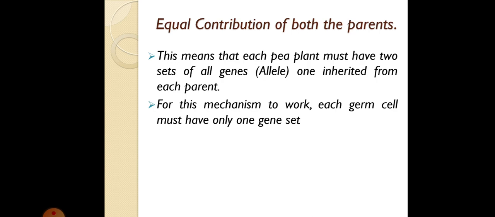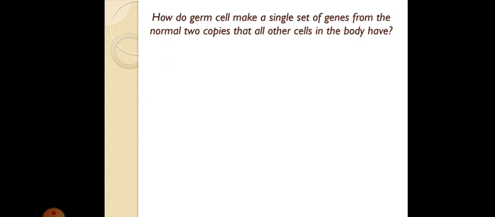So how do germ cells make a single set of genes from the normal two copies that all the other cells in the body have? In all the other body cells, we have two sets of genes. But how does a germ cell make a single set of genes? That is the question.